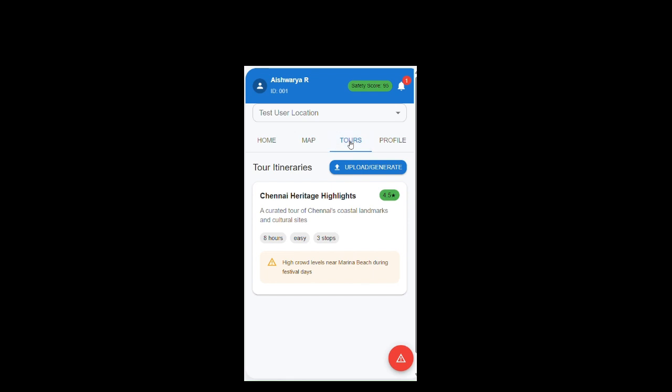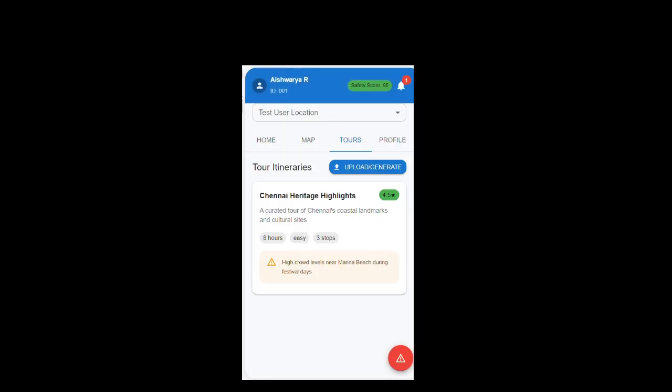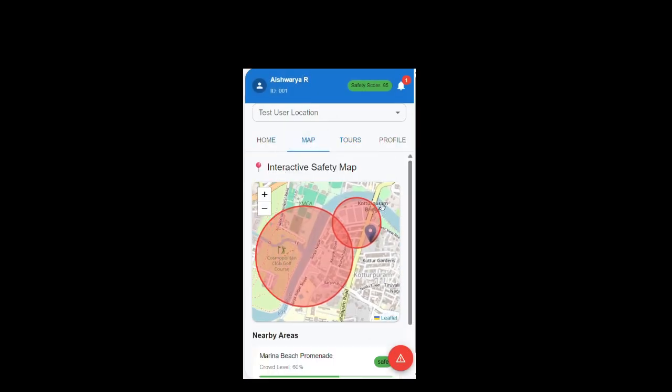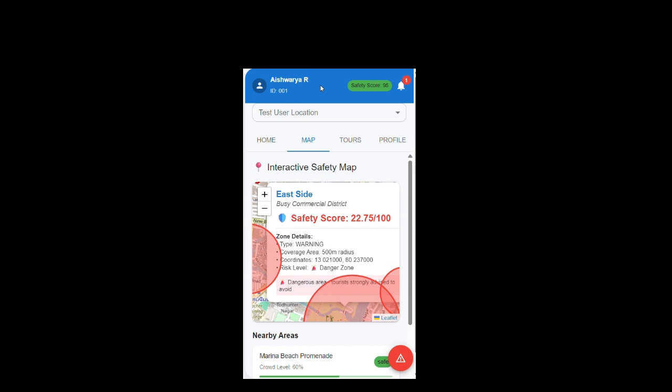So here we have the tour section where you can upload your tour itineraries either using an image or document, which our NLP OCR model will scan and upload the tourist spots. If you do not have an itinerary document, our AI will analyze it and produce an optimal tour route. So here we have the maps section where the user can identify risky or busy zones around him, which will display the safety scores, the risk level, and the coordinates of that particular area.